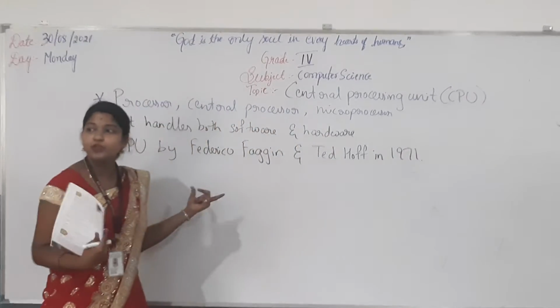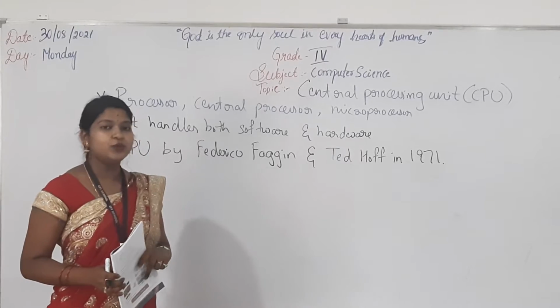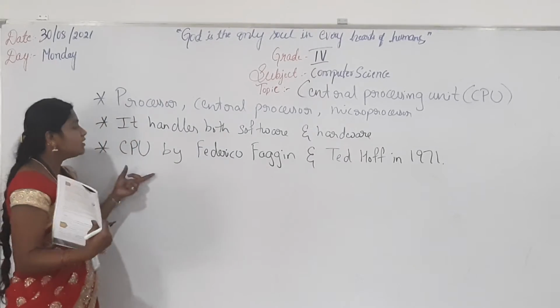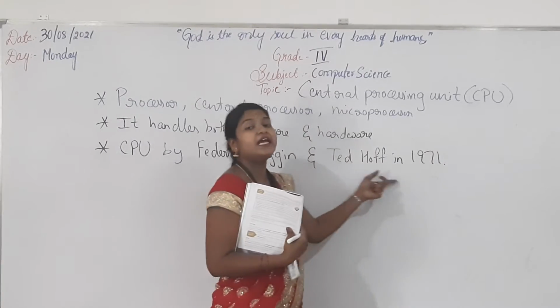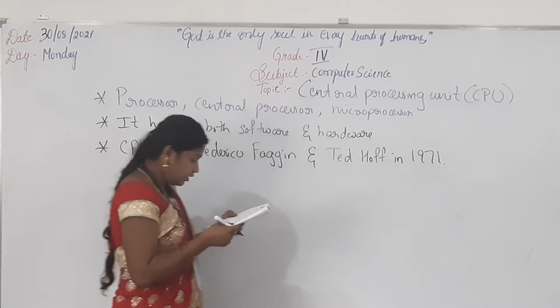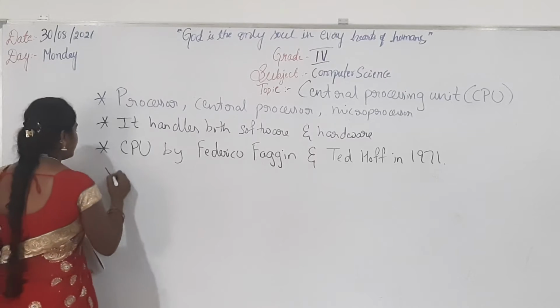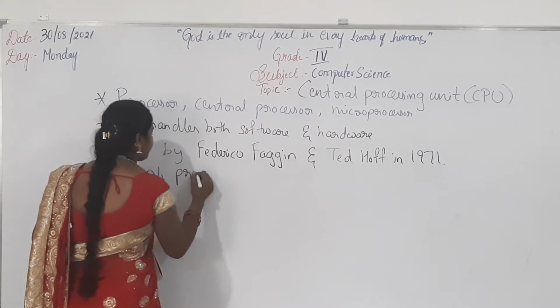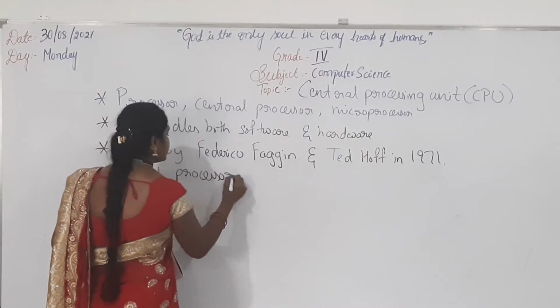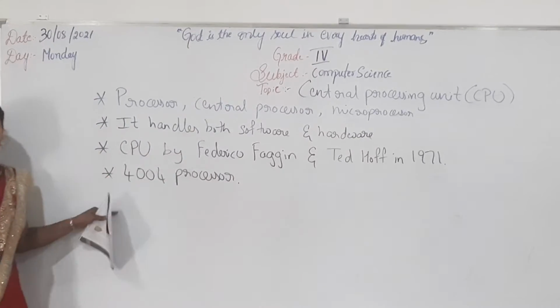So when was the central processing unit invented? The CPU was invented by Federico Faggin and Ted Hoff in 1971. The first processor used was the 4004 processor. This is the CPU we used for the first time.